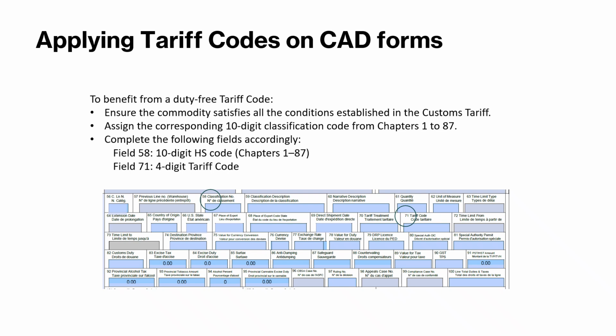Be sure that the commodity satisfies all those rules established in the customs tariff. The second will be to assign the commodity the 10-digit code from chapters 1 to 87. And we saw that below each commodity there's an HS code. That HS code belongs to chapters 1 to 87. And then in the CAD form, on field 58, the code from chapters 1 to 87, the 10-digit code will be typed, and on field 71 we're going to use the 4-digit tariff code.